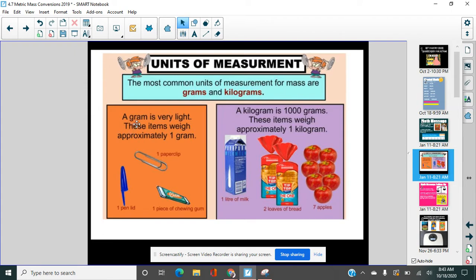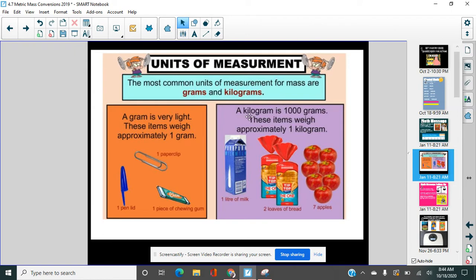A gram, when we talk about measuring in grams, this is going to be one of our measurement units. A gram is very, very light. So these items are about a gram, right? A paper clip weighs about 1 gram. So you can imagine how small that is, right? A pen cap weighs about a gram. If you have 1,000 grams, you make up a kilogram.